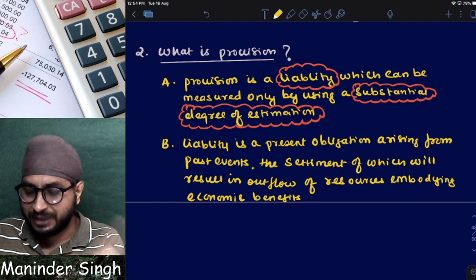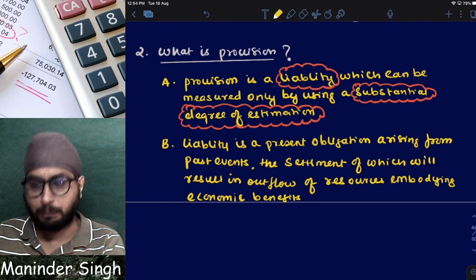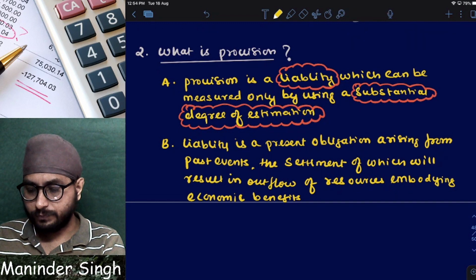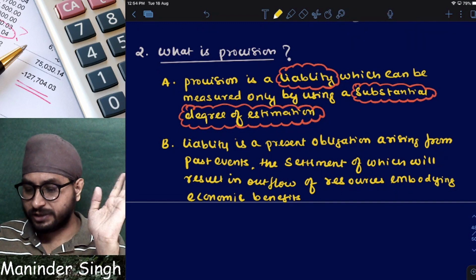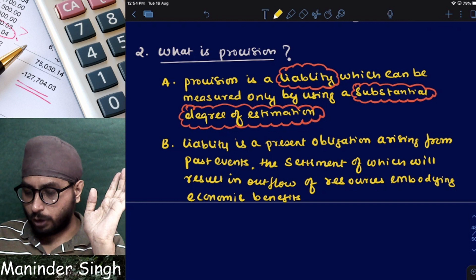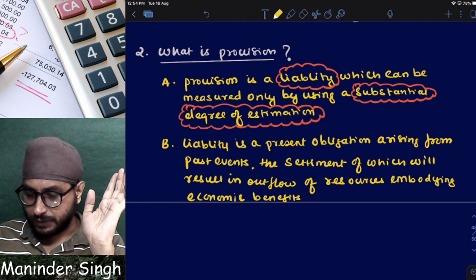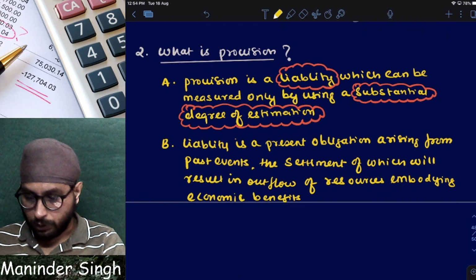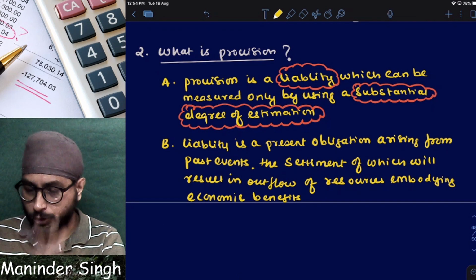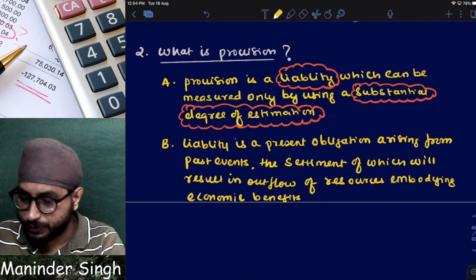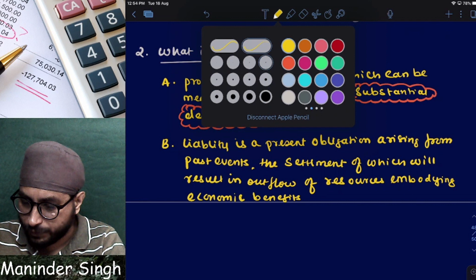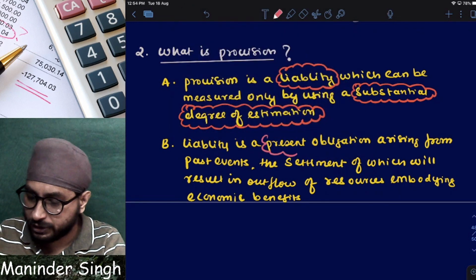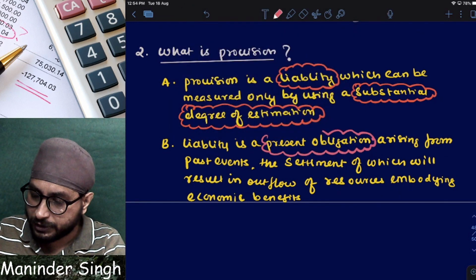Liability is a present obligation arising from past events, settlement of which results in outflow of economic resources embodying the economic benefits. Now the question comes, what all do we need to understand? Liability is a present obligation. So, sir, what is a present obligation?